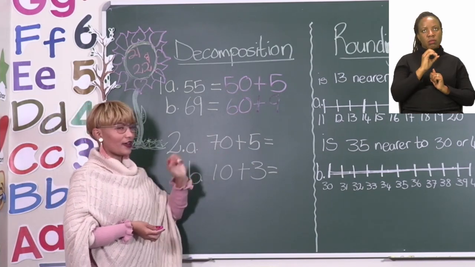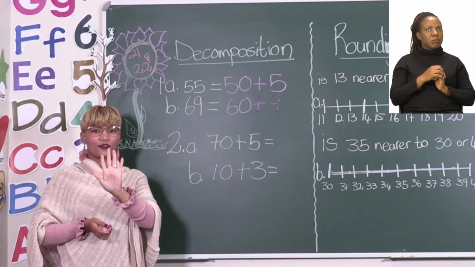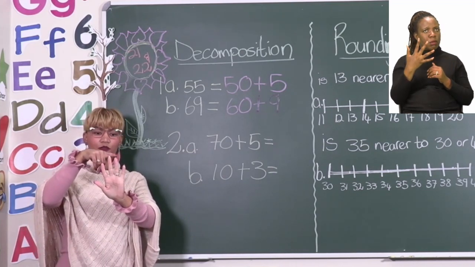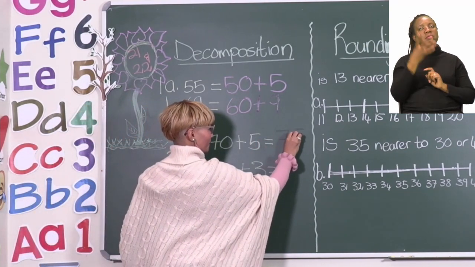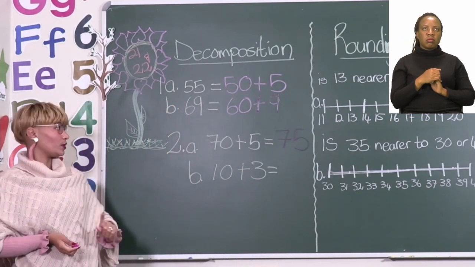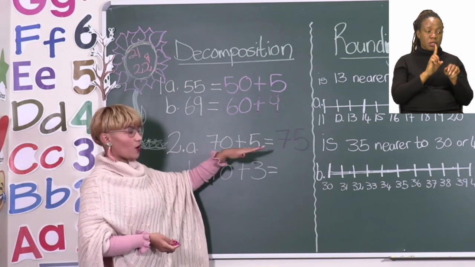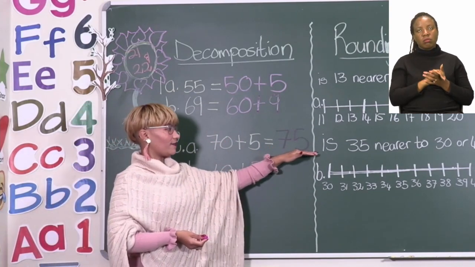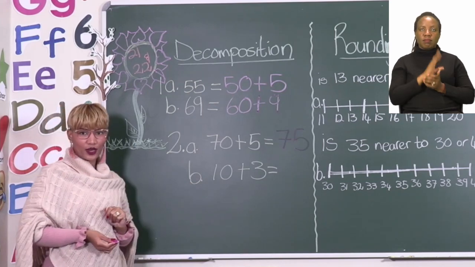70 plus 5. If we take 70 and we add 5, 71, 72, 73, 74, then we have the number 75. Okay, so remember what we did previously. We said we take our tens and we add our units, so that makes 75.